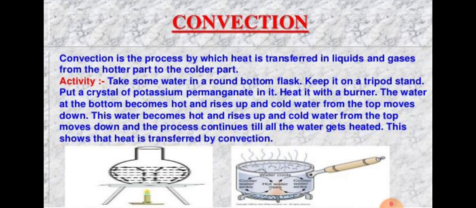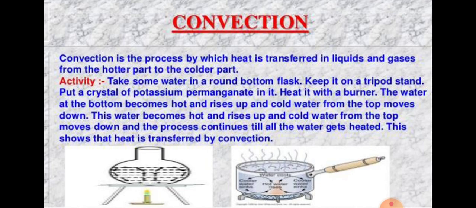Water can transfer heat by convection only in the upward direction, because hot water rises upward in the vessel, and the heating element of an electric kettle is also fixed at the bottom of the kettle.